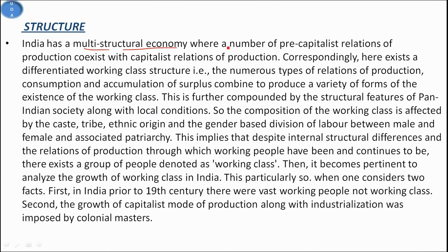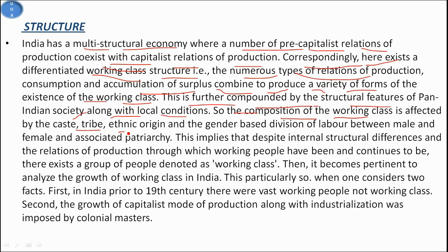So now we see the structure. India has a multi-structural economy where a number of pre-capitalist relations of production coexist with capitalist relations of production. Correspondingly, there exists a differentiated working class structure, that is, the numerous types of relations of production, consumption and accumulation of surplus combine to produce a variety of forms of existence of the working class. This is further compounded by the structural features of pan-Indian society along with local conditions. So the composition of the working class is affected by caste, tribe, ethnic origin and the gender-based division of labor between male and female and associated patriarchy.